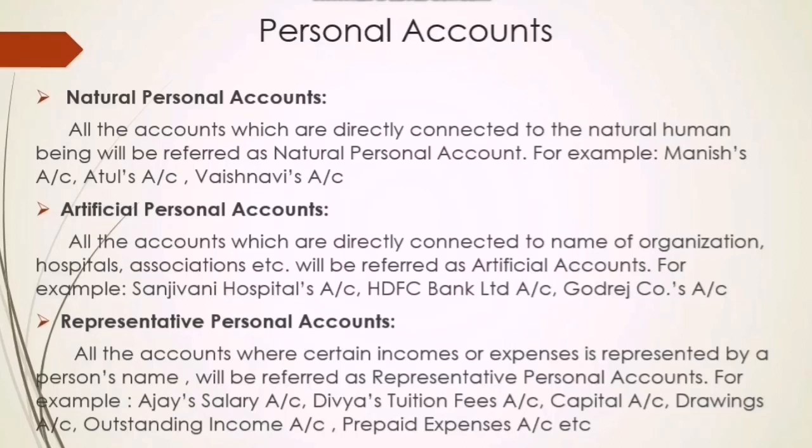Then outstanding income. What is outstanding income? Any income which needs to be received in future, which is due but not received. Who does not receive it? Any employee. So that's why it is a representative personal account. And prepaid expenses. What are prepaid expenses? Anything that we pay in advance.